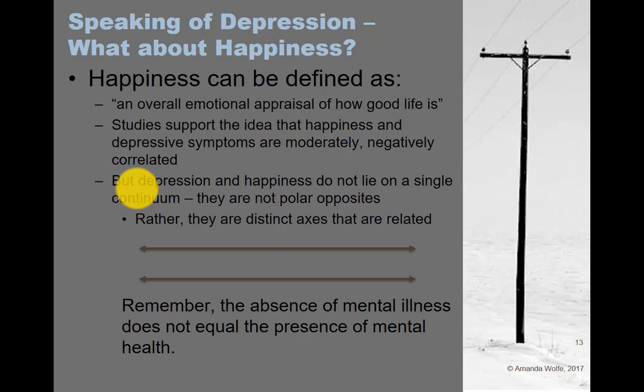A lot of people think that happiness is the polar opposite of depression. Depression and happiness are somehow on the same thing. But what I would encourage you to do is, instead of thinking of these as a single continuum, that you think of them as two distinct axes, right? So there's a depression axis and a happiness axis.